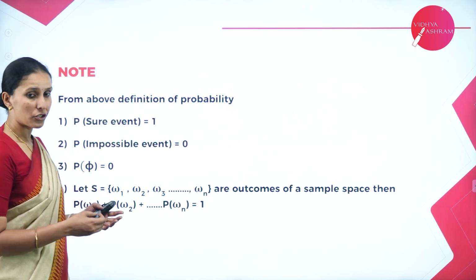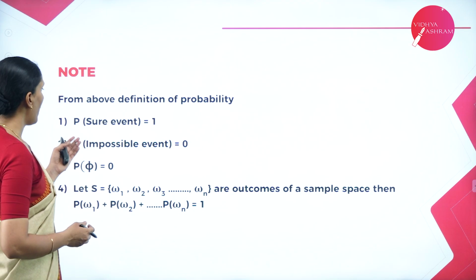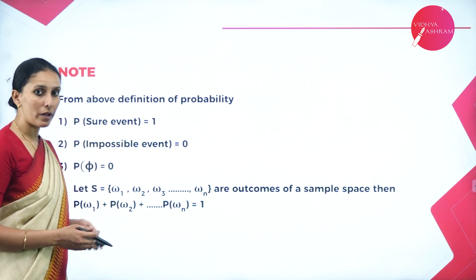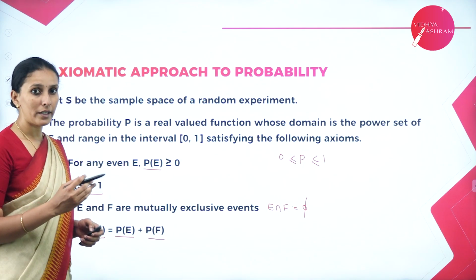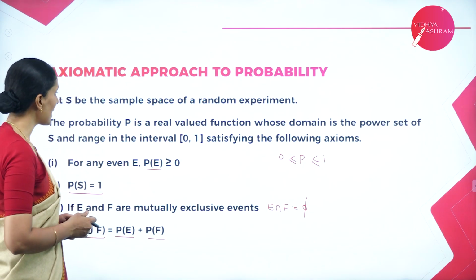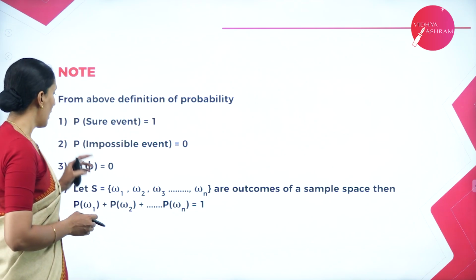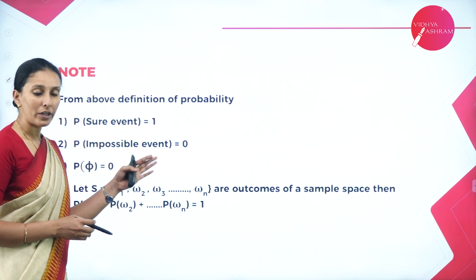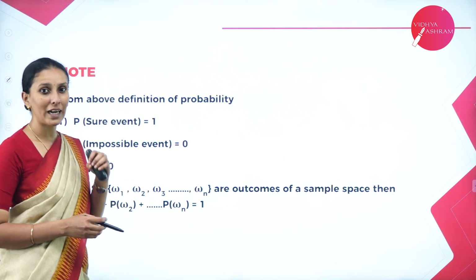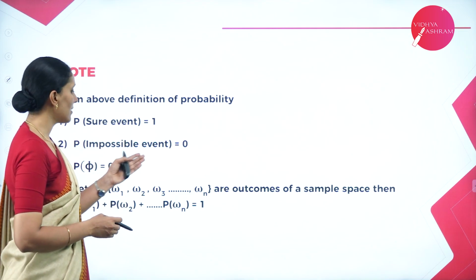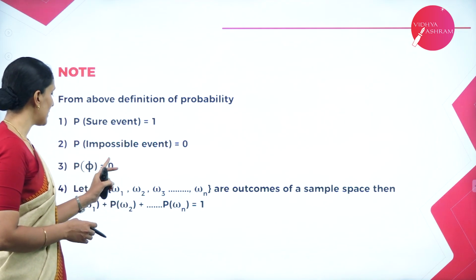So from the definitions we have learned here, we have the following things to remember. Probability of a sure event is equal to 1 because the sample space probability is 1. And we know that a sure event is nothing but the event which is equal to the sample space. So therefore, its value is always equal to 1. And probability of an impossible event: obviously, an impossible event is nothing but an empty set which does not contain any outcomes and hence its value is equal to 0. Thus, we can say probability of an empty set is 0.